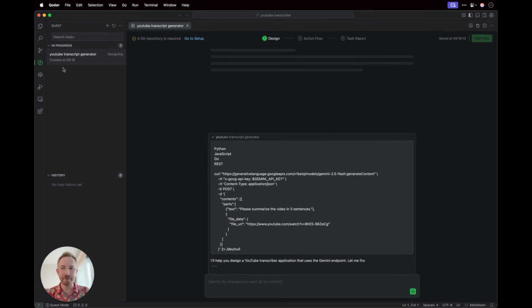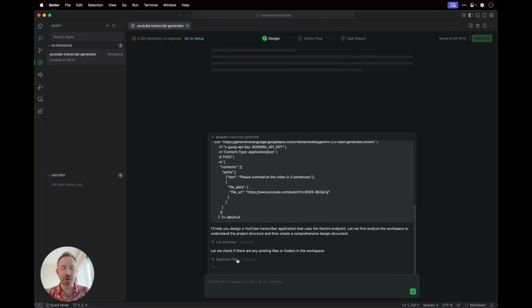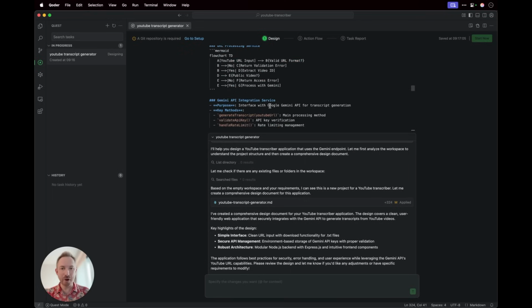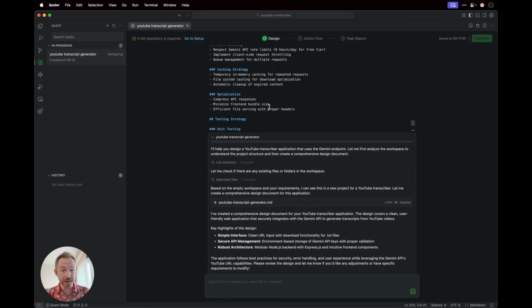And here you see it pops up over here, the YouTube transcript generator, and it's actually now going through and thinking through everything it's going to do. And you can see right here, it's already writing a nice markdown file on exactly what it's going to use for the front end, the back end, and all of the API integrations as well. This is a really comprehensive README file for the AI to use to design this app.